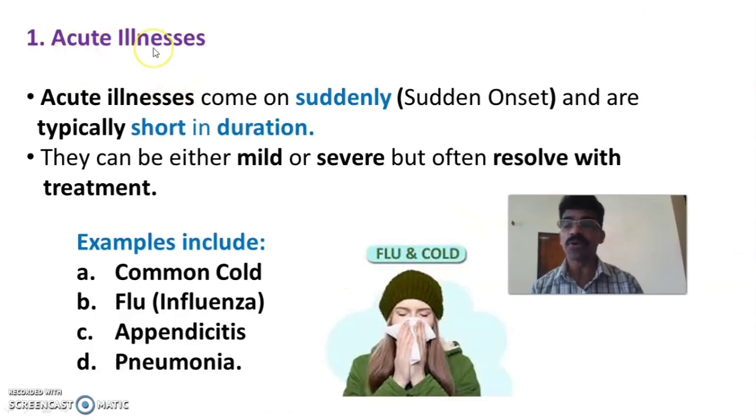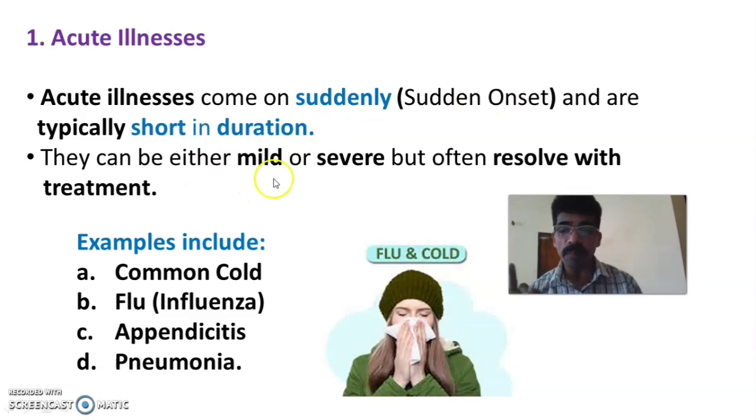First one is acute illness or acute disease. Acute illnesses come on suddenly. So there is a sudden onset; the beginning or starting is very sudden. And typically it is short in duration, so it may not last for a prolonged period. It will get relieved or recovered very soon. So it is sudden onset and short in duration.